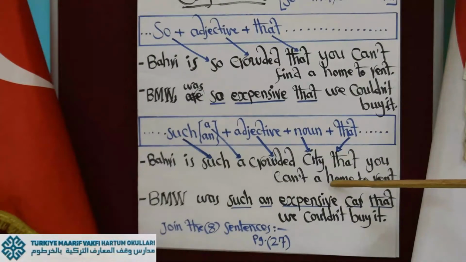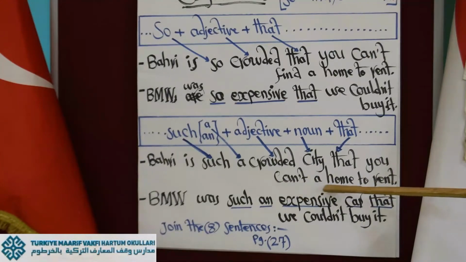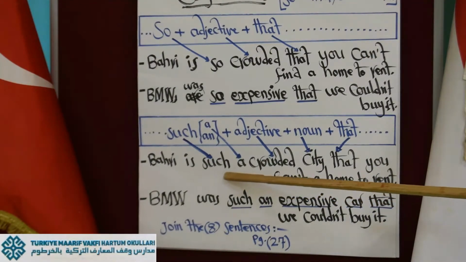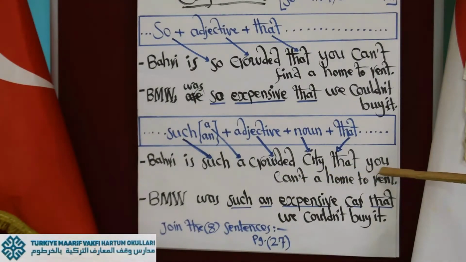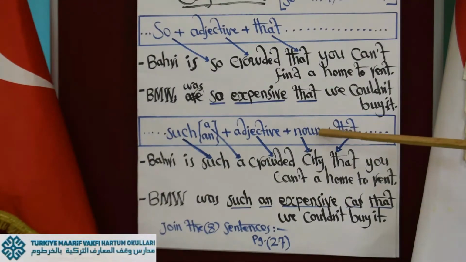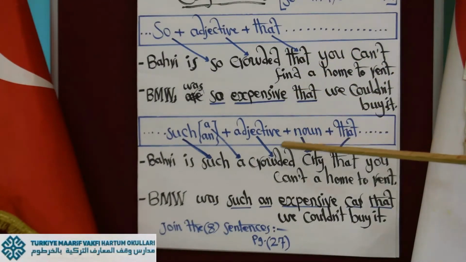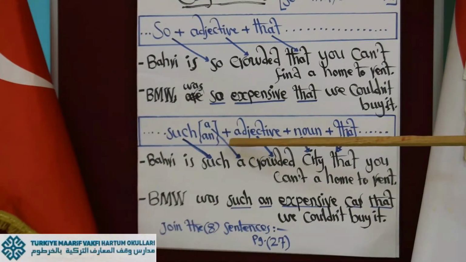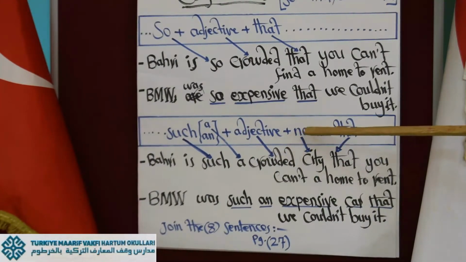You can find a home to rent, full stop. So Bahrain is such a crowded city that you can find a home to rent. So this is the difference between rule A and rule B. Here we need an indefinite article directly after "such," and after that adjective we need a noun, and then you come to "that" and complete the rest of the sentence.